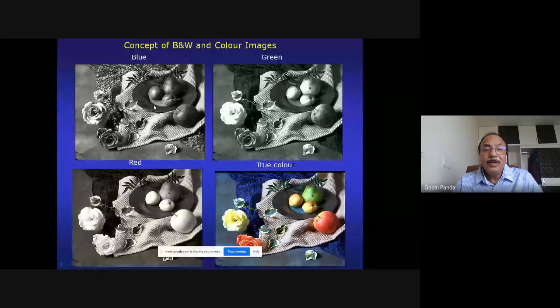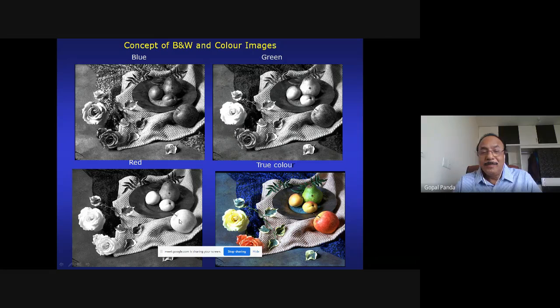In the blue band, what looks brighter is the object from which more energy is coming. Also in the green band, wherever more energy is coming, that looks brighter. In the red band, you can see this feature is much brighter here, and darker over here. That means here more energy is coming in the red ray.